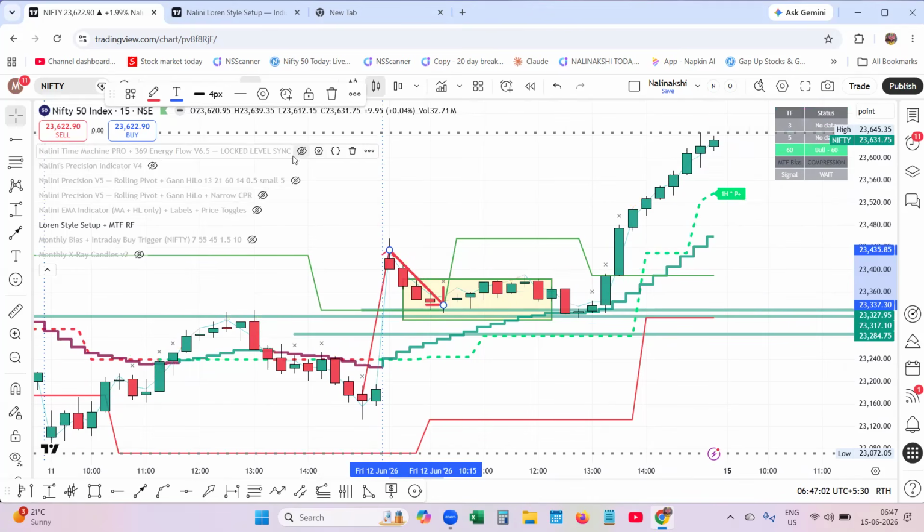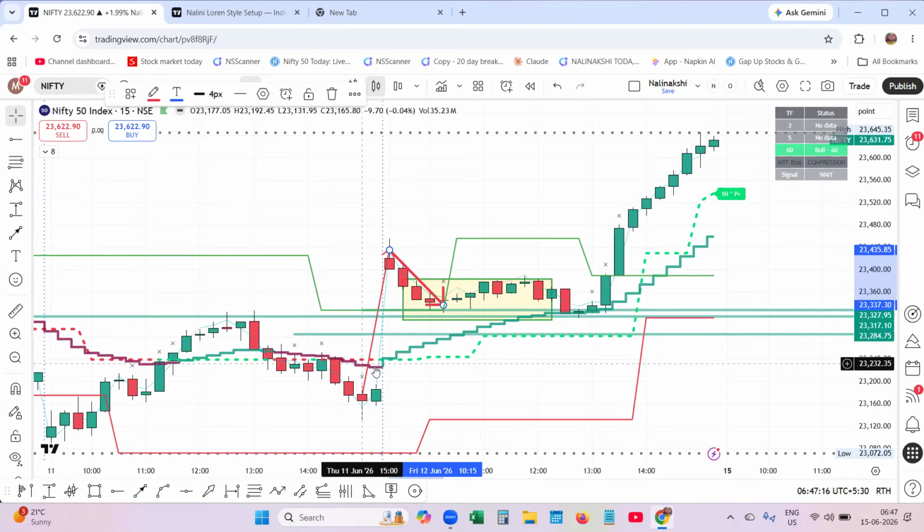Let me hide the Nalini time machine and the Nalini precision indicator. Actually, you need all the things. This is the system which will enhance. You can ask me, can you combine all the three and make one indicator? No, that is not possible. I tried to do that.